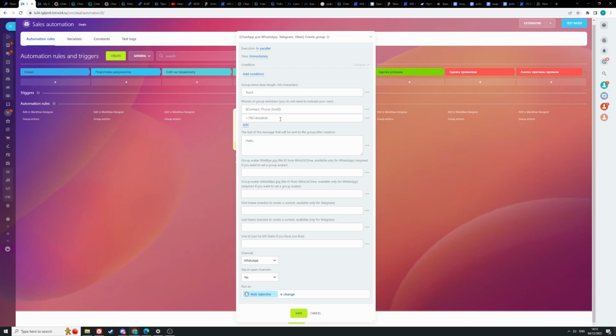When creating a WhatsApp group, it is not possible to add group members this way, but later I will tell you how to add users in WhatsApp. For now we will create a group in Telegram. In the channel field, select Telegram and let's save our settings.